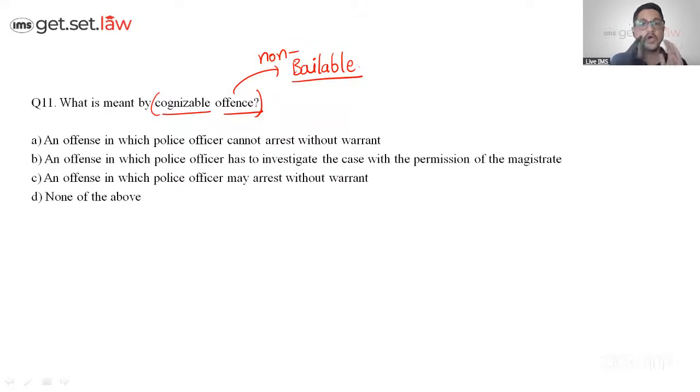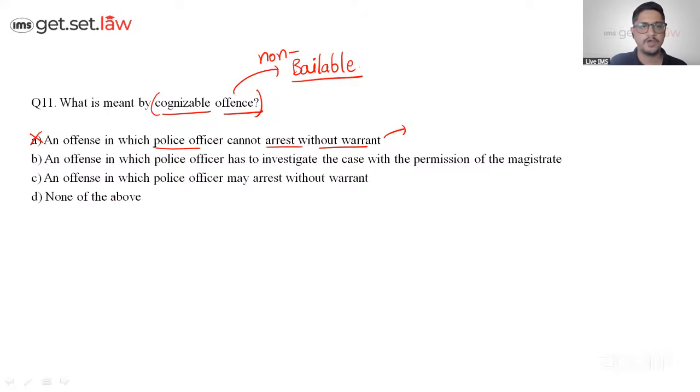Okay. So non-bailable offenses are the ones which are very serious, murder, rape, or something like robbery, dacoity, in which police will going to act without waiting for the warrant. So offense where police officer cannot arrest without a warrant, this is for non-cognizable offenses. So this can't be the answer.